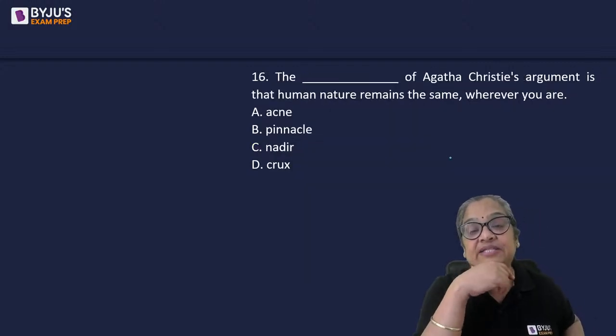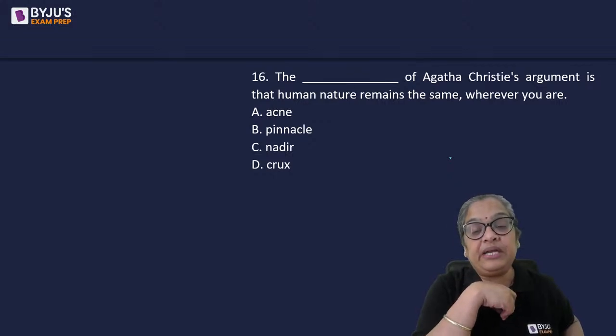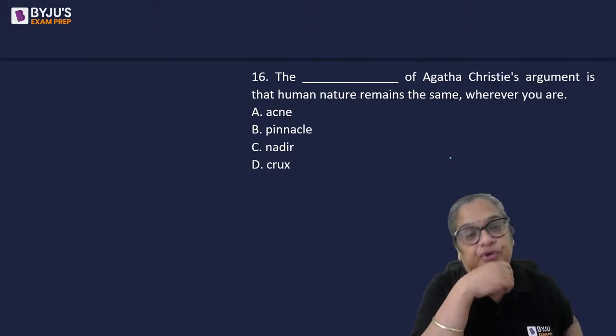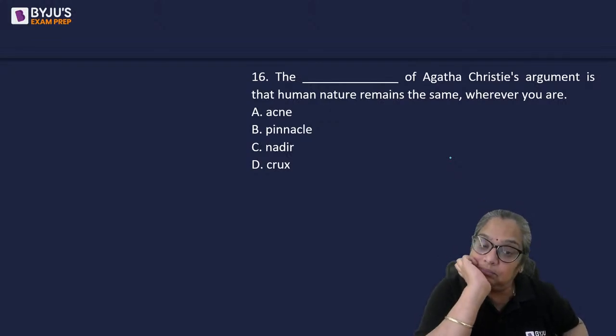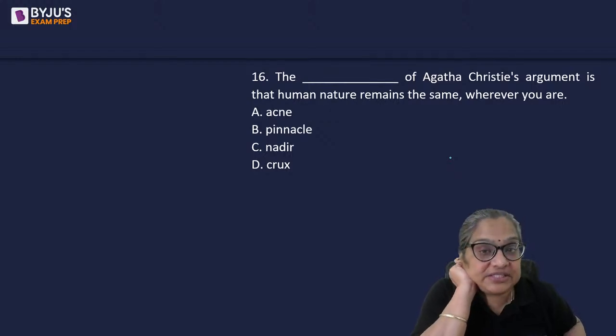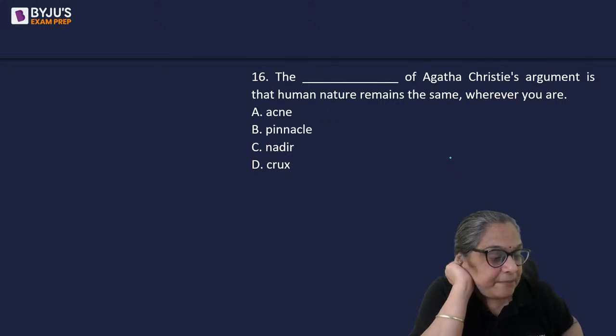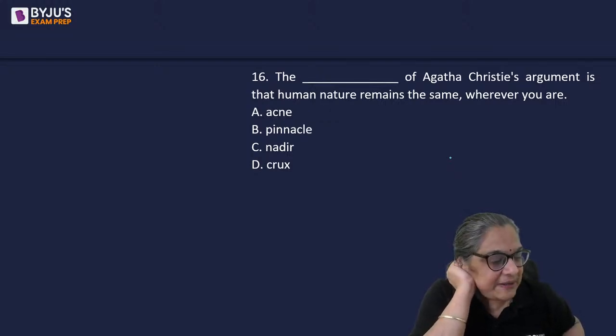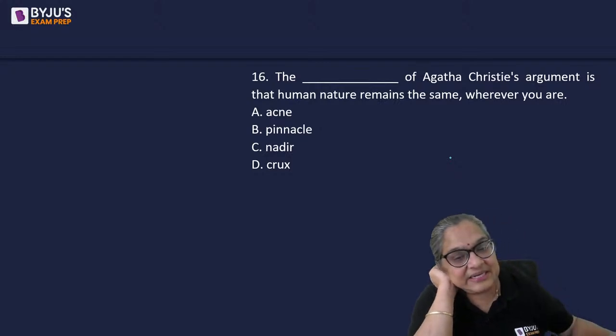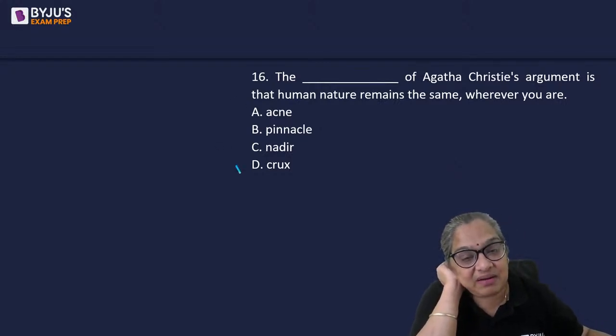Agatha Christie's argument is that human nature remains the same wherever you are. She is one of your favorite authors, I hope. Mine, definitely. The Queen of Crime, the Queen of Poisons, she wrote a lot of murder mysteries. The present generation finds her slightly slow. Next: the center, the most important part, the crux.